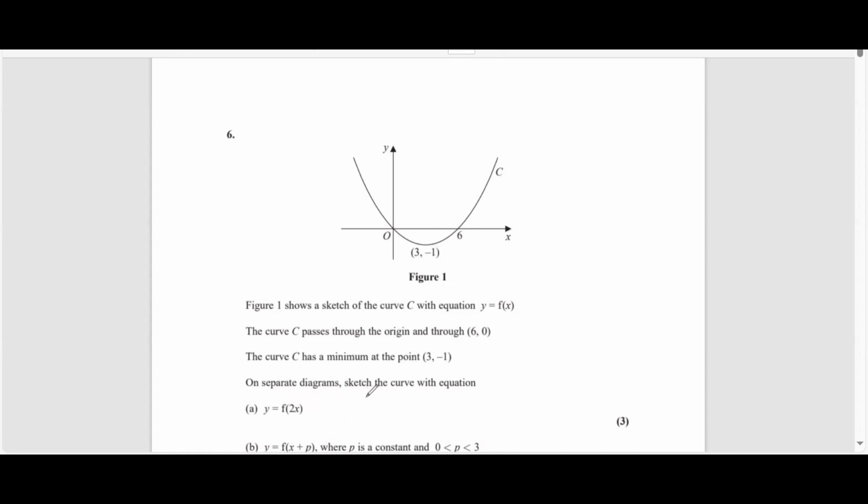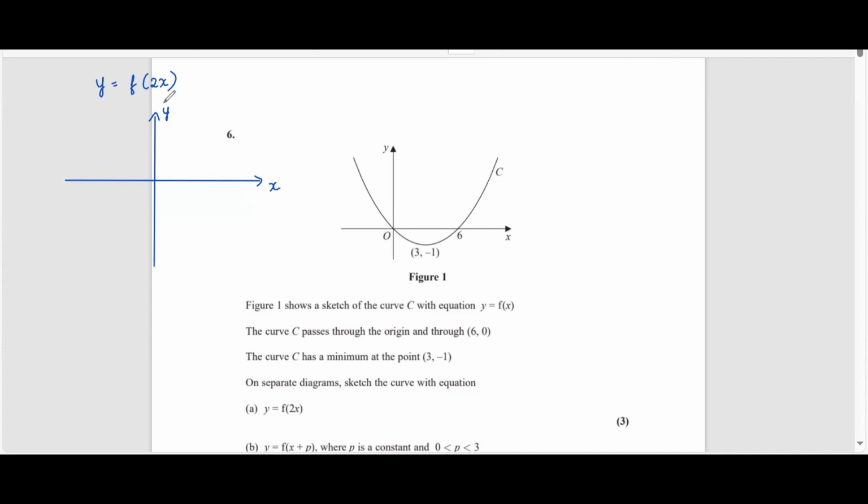On separate diagrams, sketch the curve with the equation y equals f of 2x. So y equals f of 2x is what we need to first sketch. So let's draw the x and y axis. So we have the y axis. We have the x axis as well. So now here, this is the x and this is the y axis. y equals f of 2x.